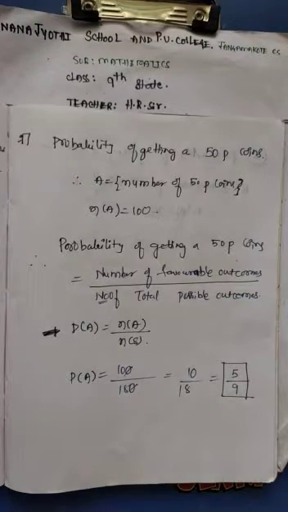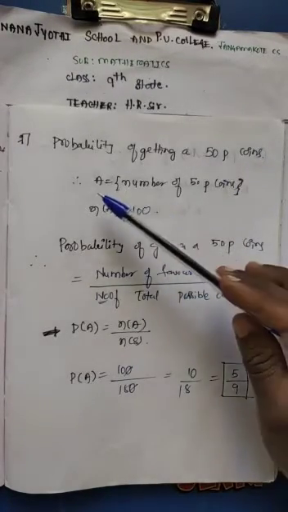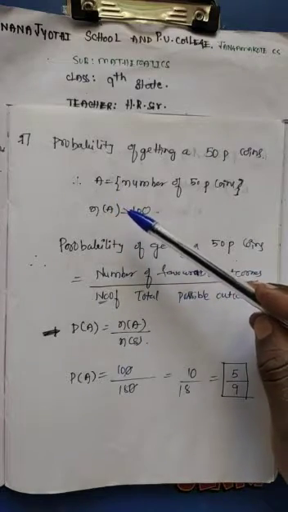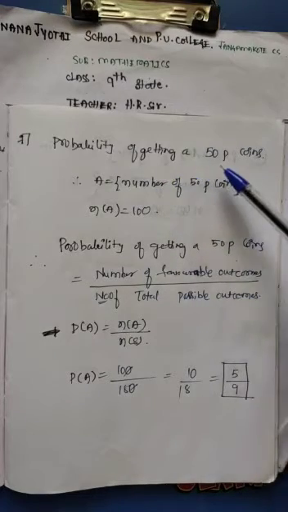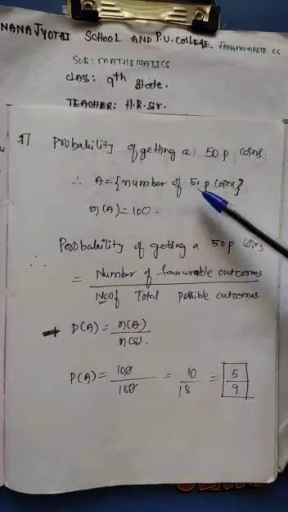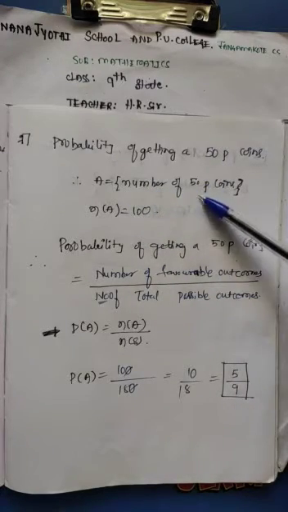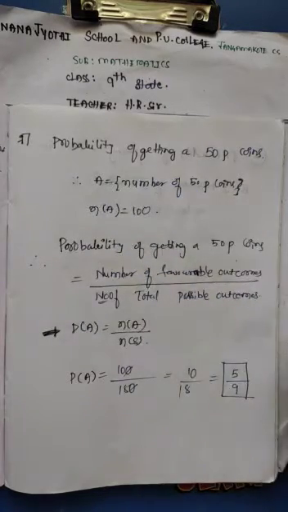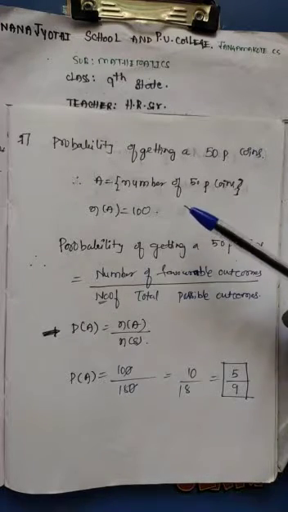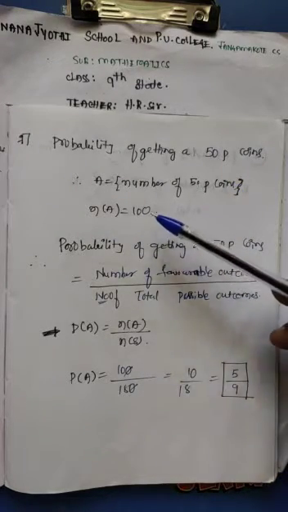So the probability of getting a 50 paisa coin is the first probability of an event A. So A is the event of getting a 50 paisa coin. The sample space is the total number of coins, and the favorable outcome is the number of 50 paisa coins. According to the question, the piggy bank contains 100 fifty paisa coins, so n of A is equal to 100.